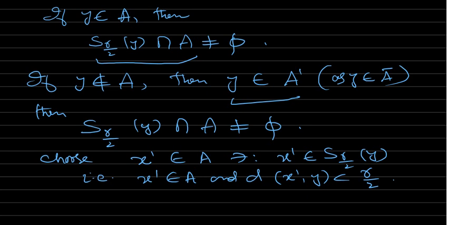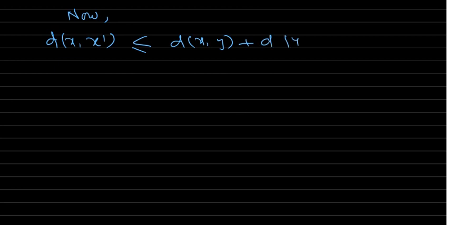Okay, so now we have the distance between x and x dash. You apply the triangle inequality: it's less or equal to the distance between x and Y plus the distance between Y and x dash.